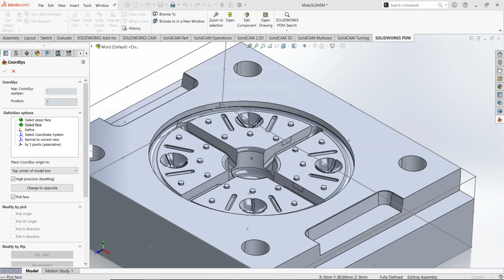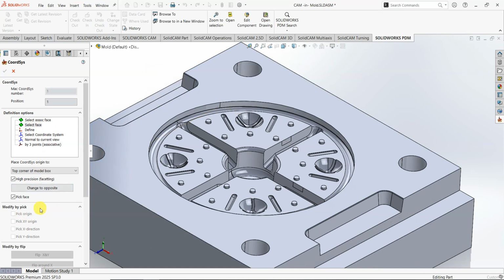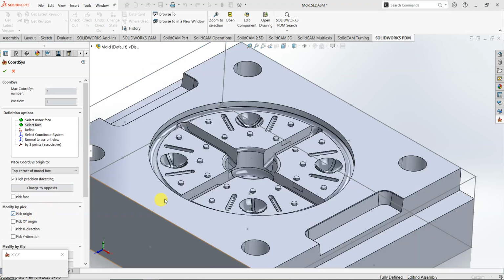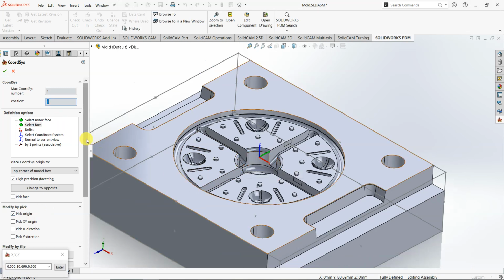I have to select pick origin first, so I will try it. Pick origin, and I select the middle center point here. That's good. Let me go to the next page.